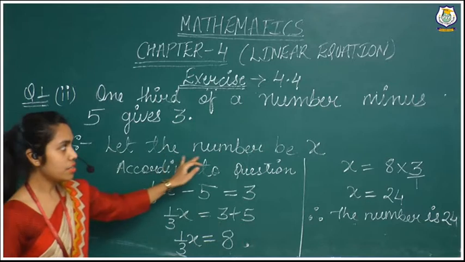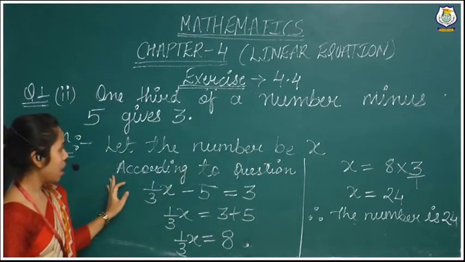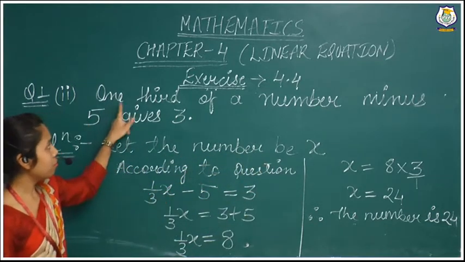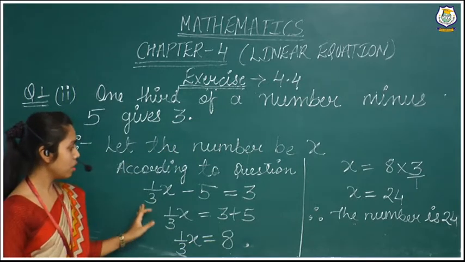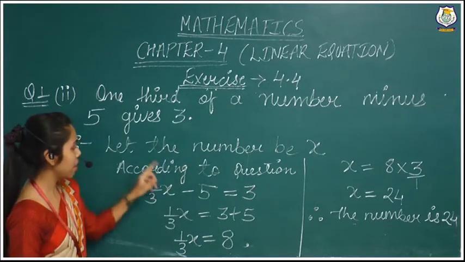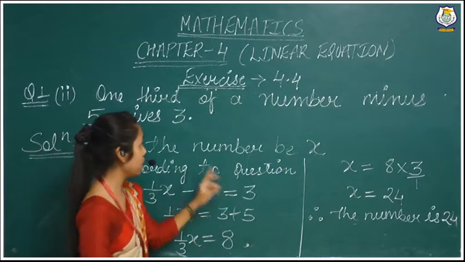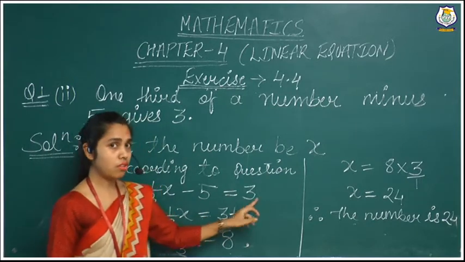Like that, we first set up our equation, because they have given one statement. We have assumed that the number will be x. According to the question, 1/3 of a number, so 1/3 of the number I have written, minus 5, gives 3, equals to 3 also written.